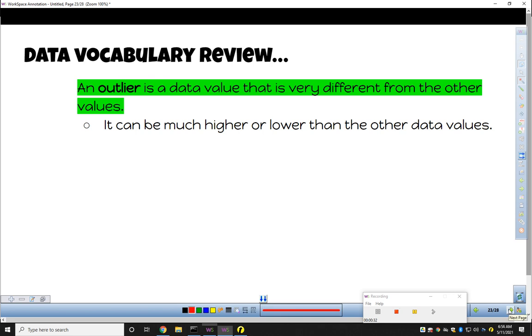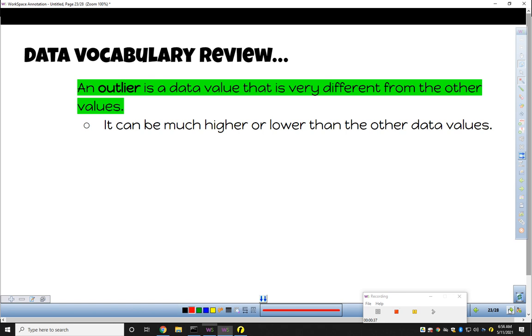So just some data vocabulary. An outlier is a data value that is very different from the other values. It could be much higher. It could also be much lower than other data values. For example, if we were to take the ages of the people in this room right now, if you looked around, all the students are probably around 10, 11, 12 years old. However, the adult in the room is closer to 40, 50, 100. Very different age. They would be considered an outlier.